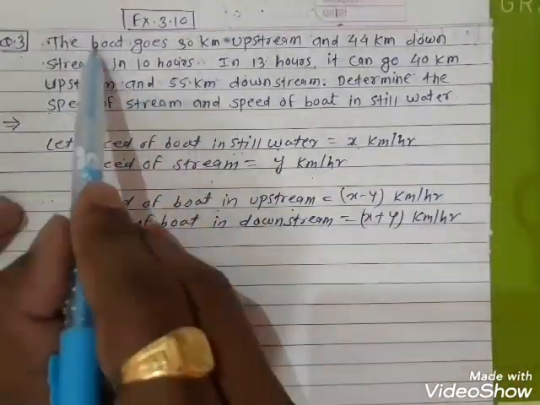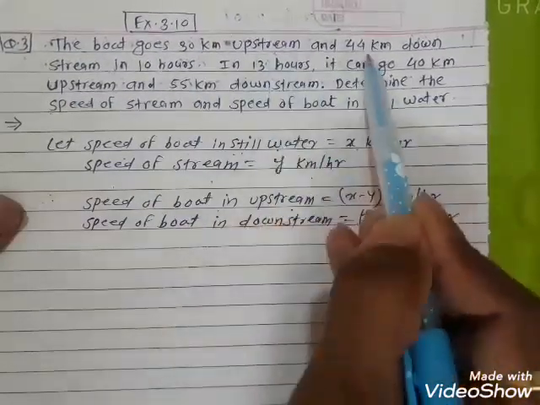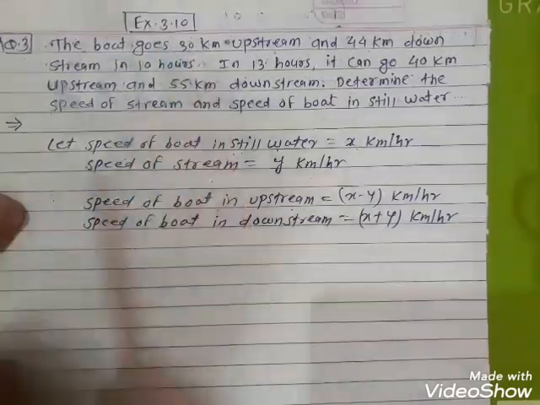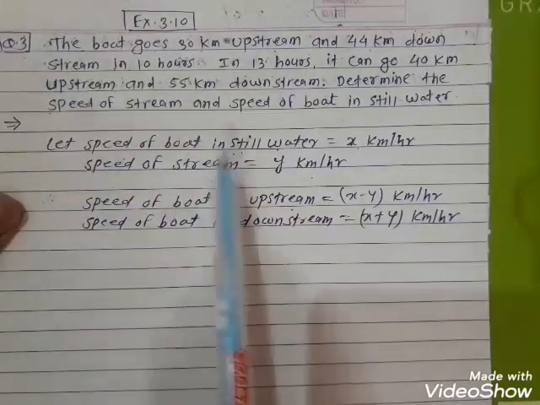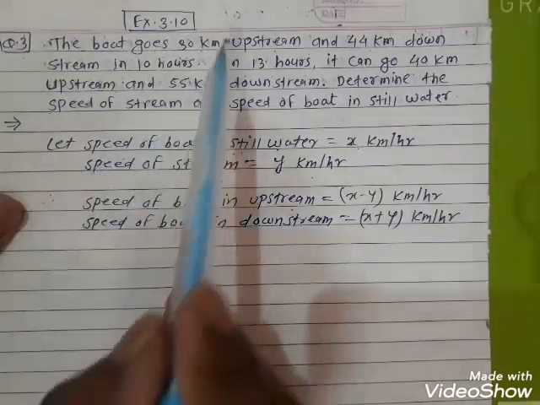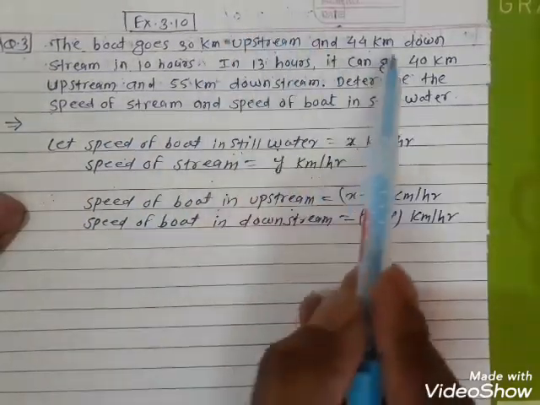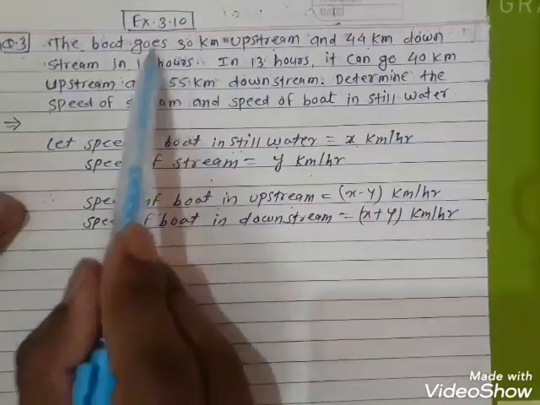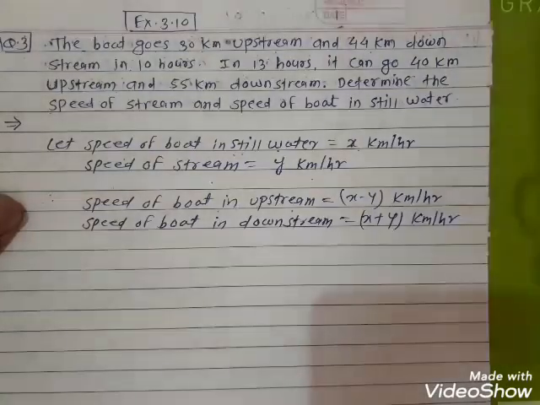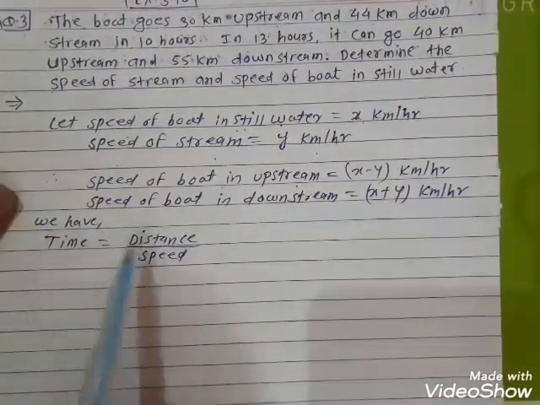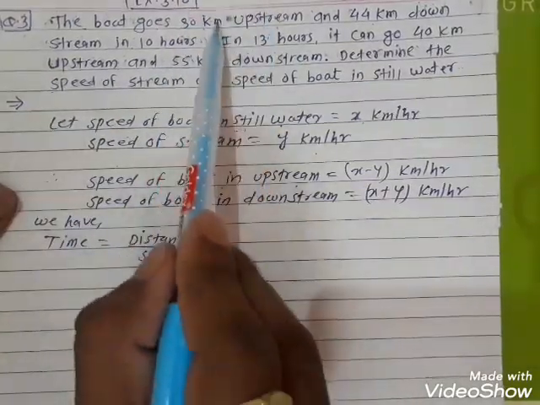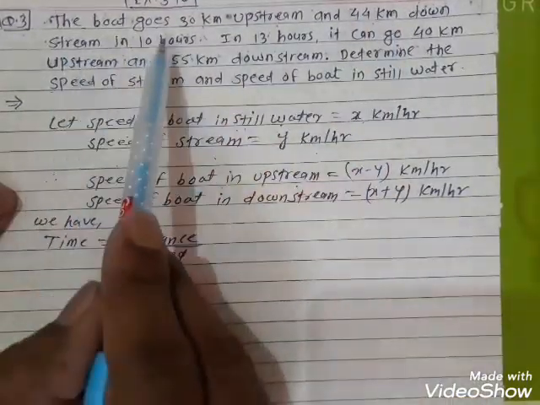And then look at the first line. The boat goes 30 km upstream and 44 km downstream in 10 hours. Means upstream time plus downstream time is equal to 10. First we have to find the time of the boat in upstream and the time of the boat in downstream, and the total time is equal to 10 hours. Here the formula of time is distance by speed.